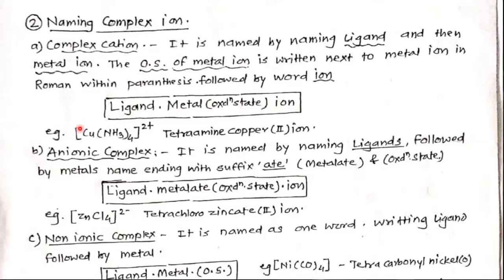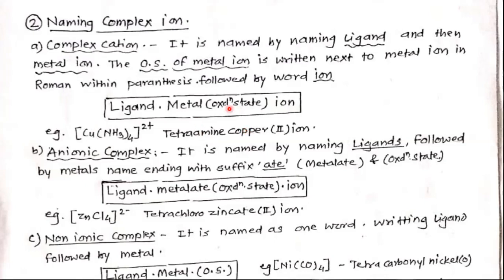Now here this cationic complex is given. The square bracket has a positive charge, so it is a cationic complex and we will follow this formula. In this compound there are 4 ammonia ligands, so tetraammine. The central metal is copper, so mention copper.